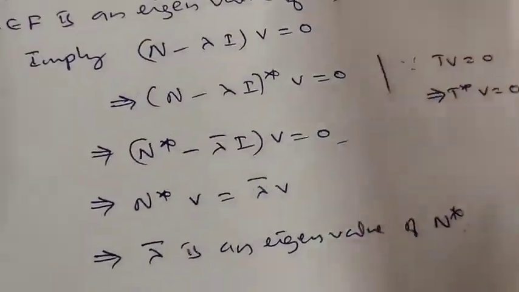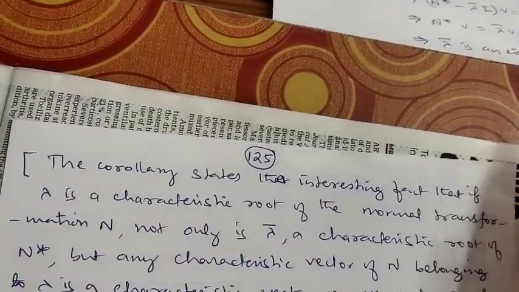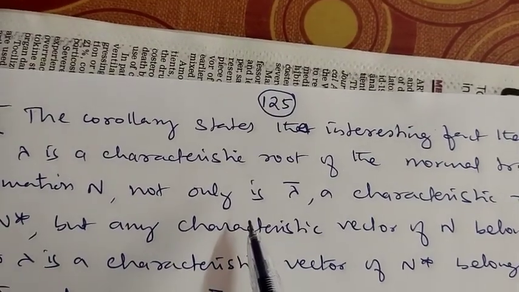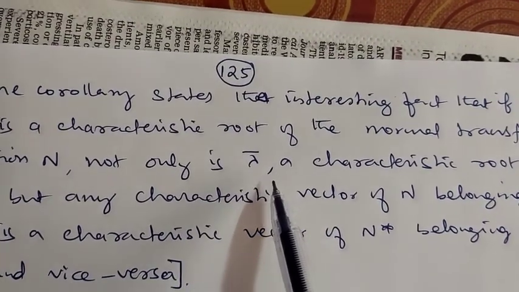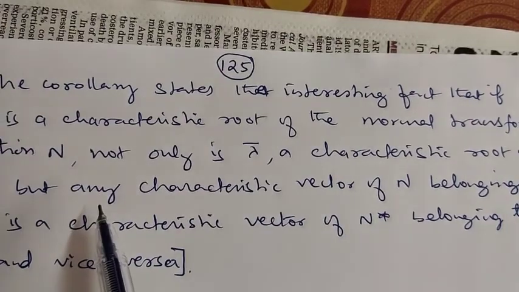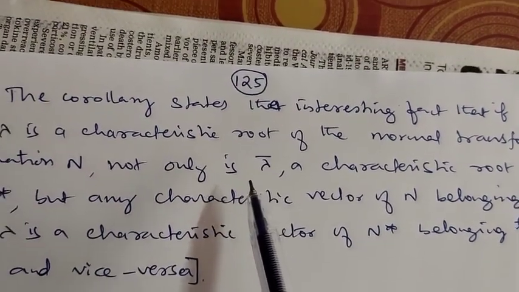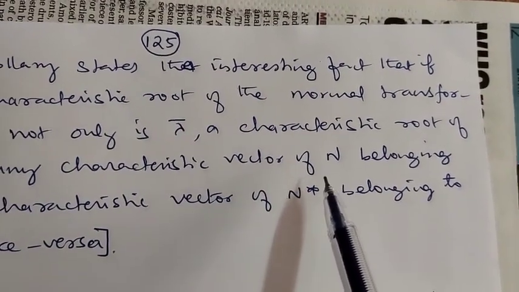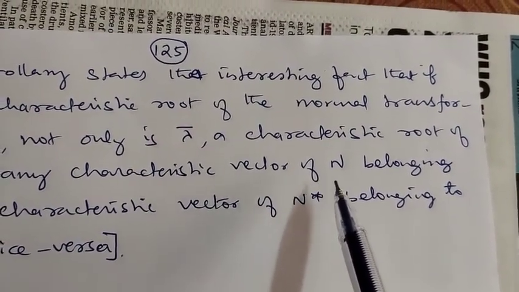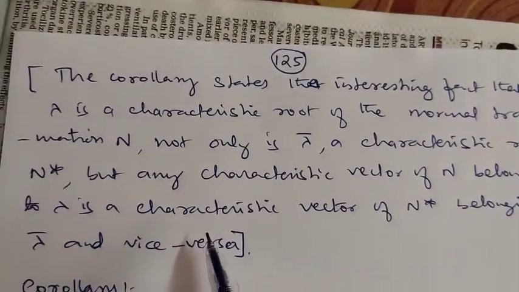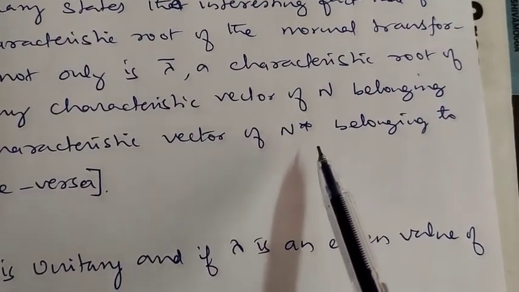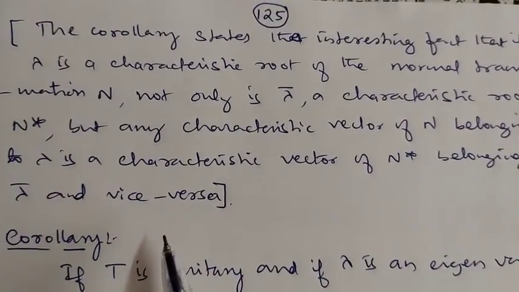Okay. So this corollary says one interesting fact: if lambda is a characteristic root of the normal transformation, not only is lambda bar a characteristic root of N star, but any characteristic vector (eigenvector) of N belonging to lambda is a characteristic vector of N star belonging to lambda bar.